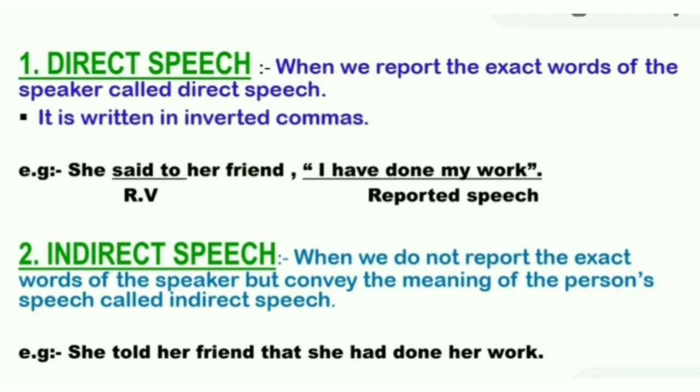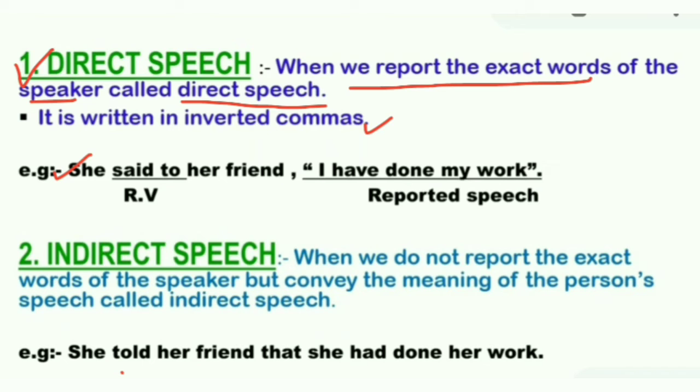Number 1, direct speech. If two people are conversing with each other and we report the exact words of the speaker, it is called direct speech. It's always written in inverted commas, so remember it. Example: She said to her friend, "I have done my work." How will you recognize whether it is direct or indirect speech?